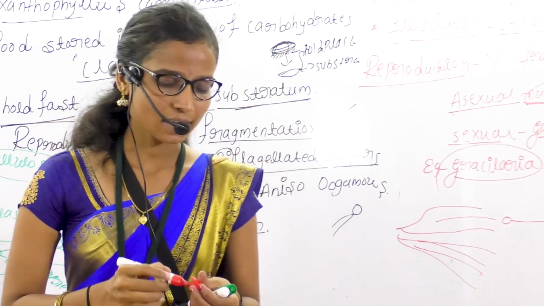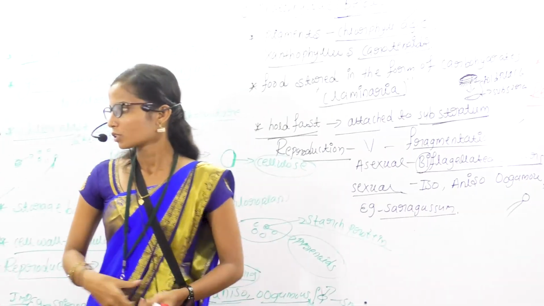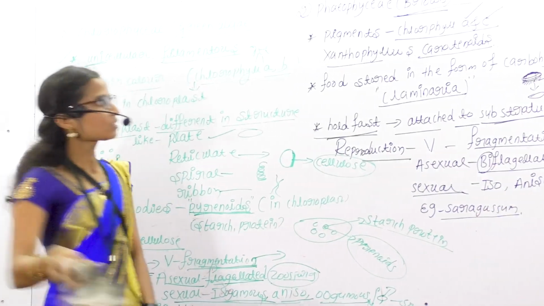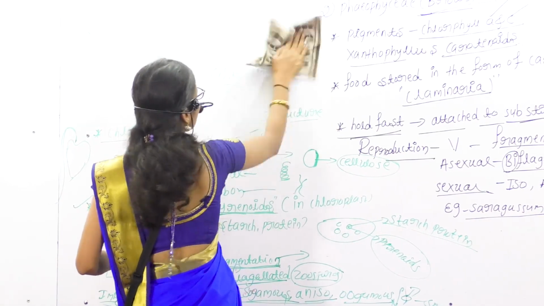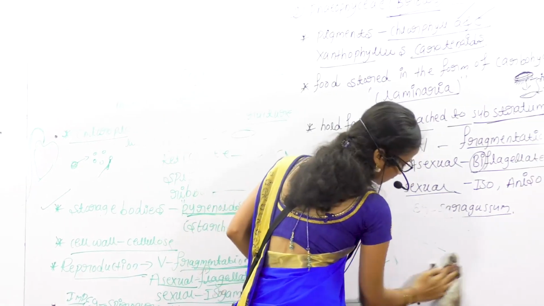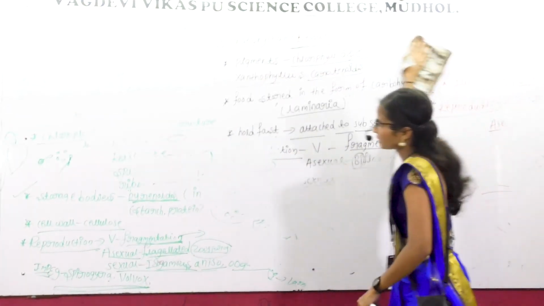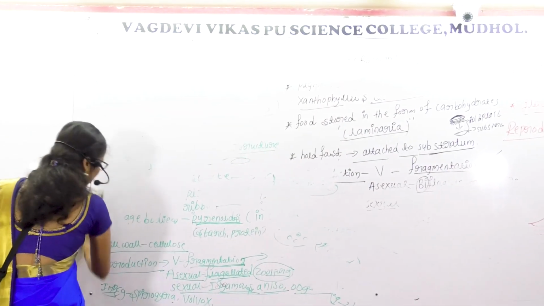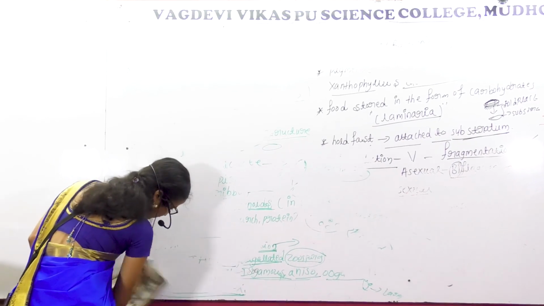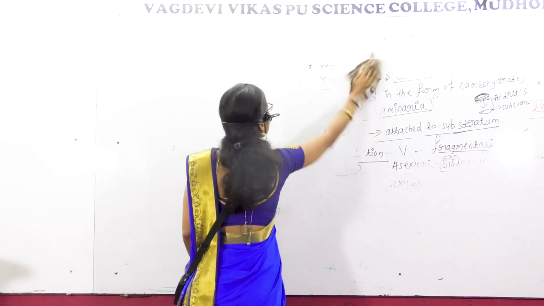So these are the three types of algae. Now students, take some assignment questions on today's class. Write down some questions and solve them, and I will check in regular classes.